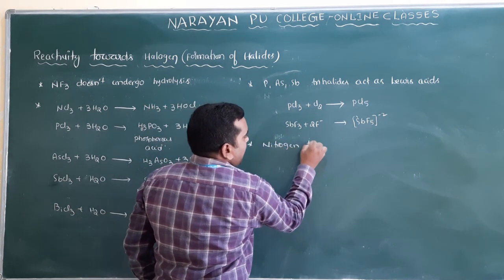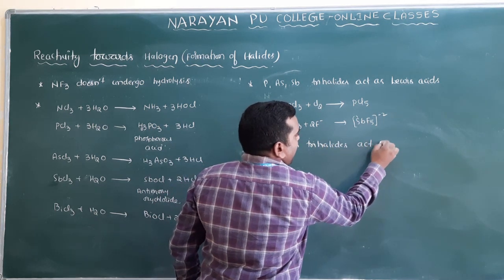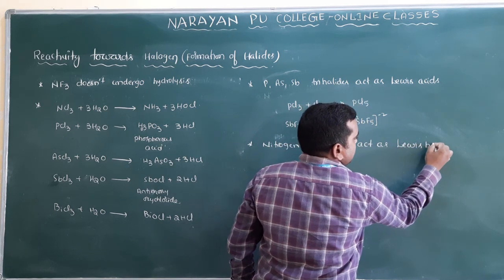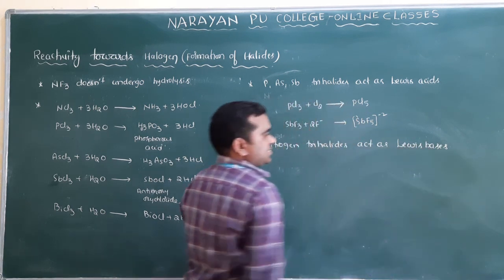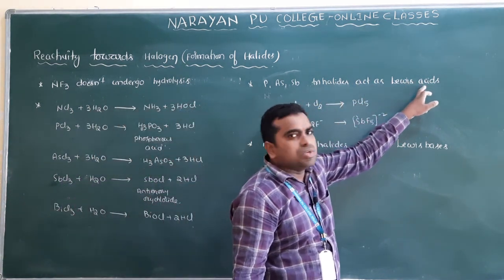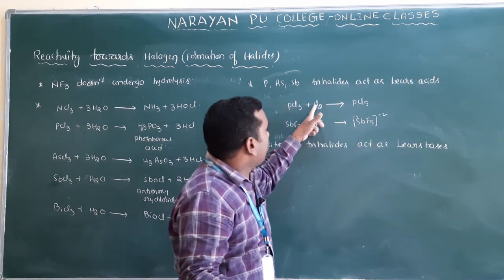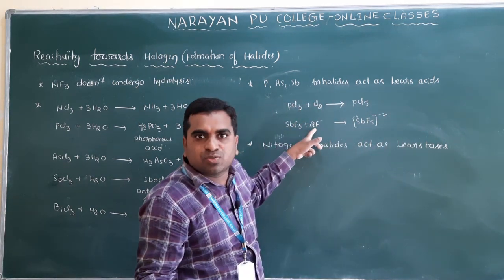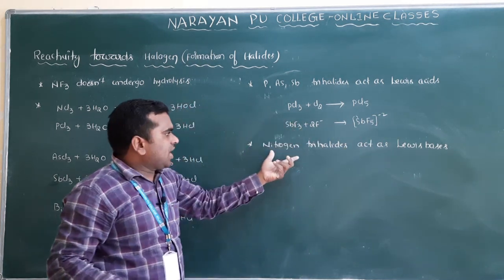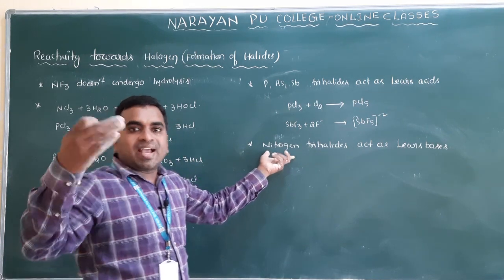Nitrogen trihalides act as Lewis bases. Lewis bases. Why? Nitrogen halides cannot act as Lewis acids. Why? Nitrogen cannot make bonds with these chlorine atoms and fluorine atoms. To make a bond with this one, it should have the empty d orbital, but it does not have. The nitrogen does not have the empty d orbital, so that's why it cannot form extra bonds.